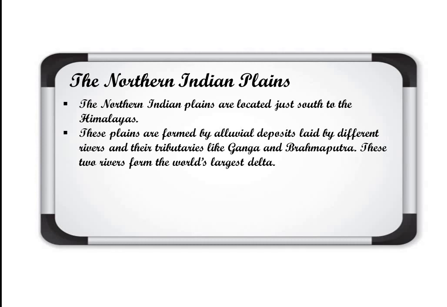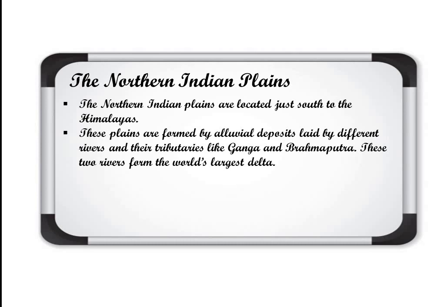The type of land that is triangular in shape and is formed at the mouth of a river when it is draining its water into the ocean. So, clear? Delta: the triangular land mass that is formed at the mouth of a river when it is draining its water into the ocean.